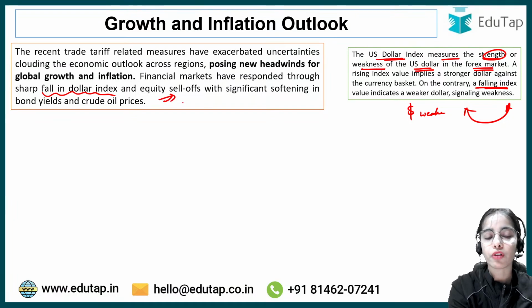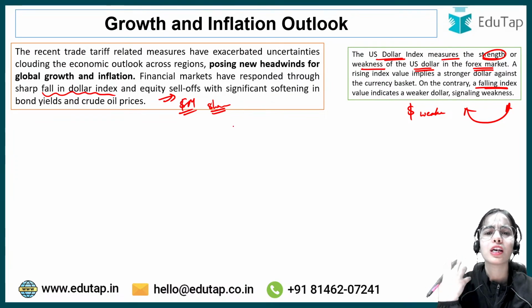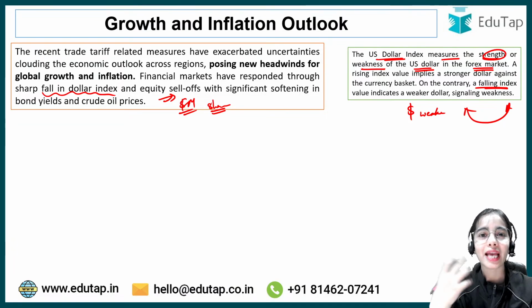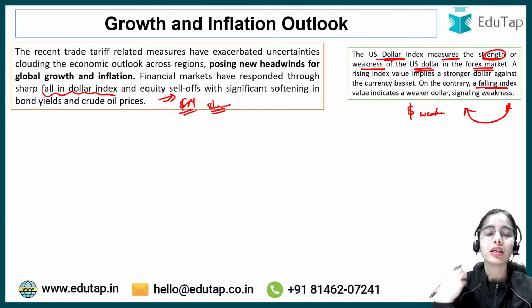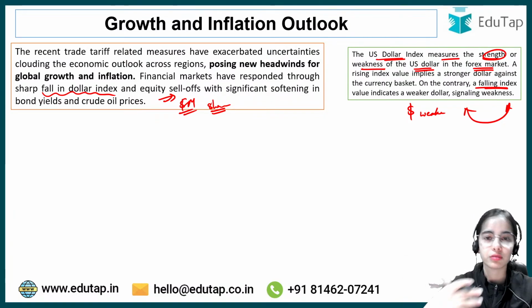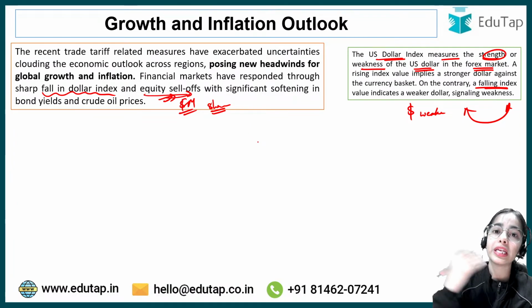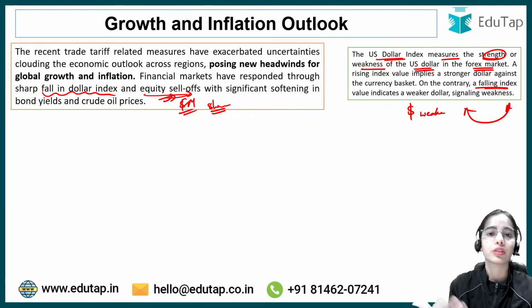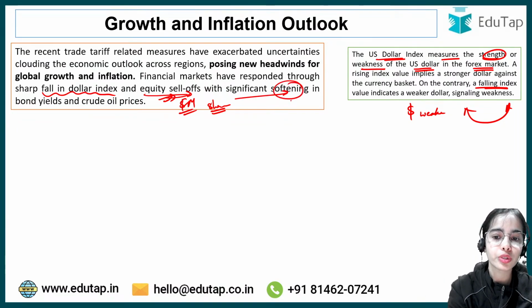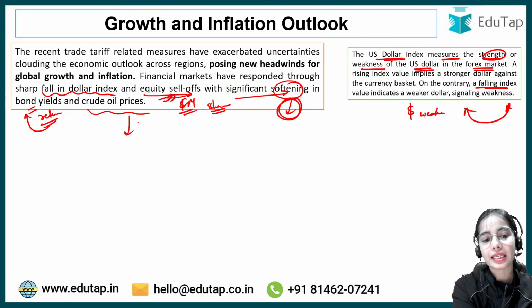And equity sell off means that in the financial market, the shares of many companies in the US have been sold off. The share market fell very much because the people became very agitated, confused, and speculative about what is going to happen now with the country and the world. So the equity sell off happened and the share market fell down very much, not only in the US but in India and in other countries also, with significant reduction in the bond returns. The bond returns are also reducing and the crude oil prices are also reducing.